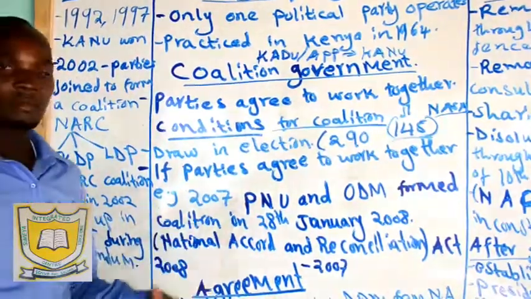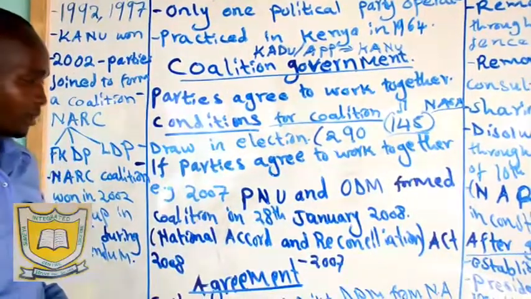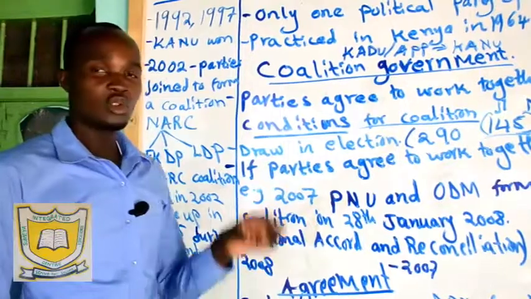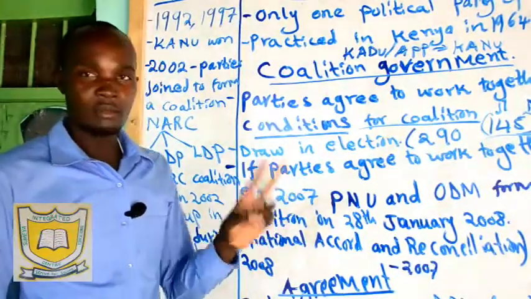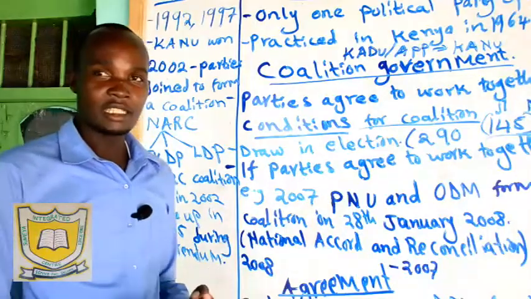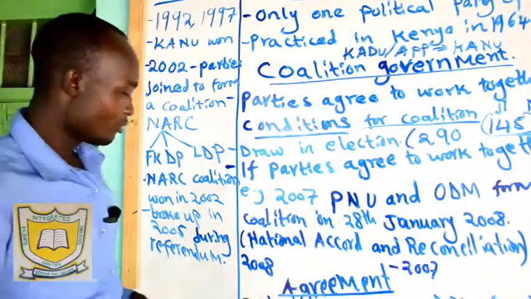There was a position of Prime Minister that was now created in the government, where Raila Amolo Odinga became the Prime Minister. Then we had two deputy Prime Ministers: Uhuru Kenyatta, and then also Musalia Mudavadi. So they became the Deputy Prime Ministers.